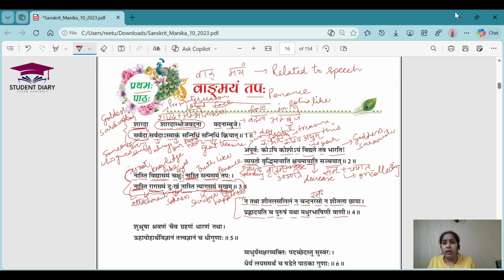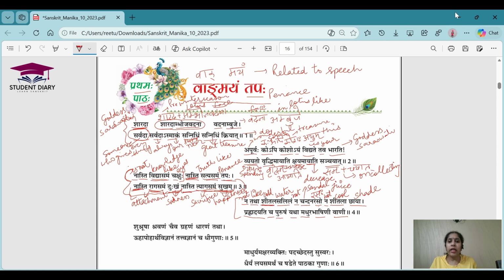Right? Na means not. Tatha means like. Sheetal salilam. Sheetal means cold. Salilam means water. So sheetal has been used as an adjective for salilam. Fine. Na means not. Chandan rasaha. Chandan means sandal. Rasaha means the nectar or the juice, you can say. Na means not, shitala means cool, chaya means shade. So if I say shitalam, that is an adjective for salilam. If I say shitala, that is an adjective for chaya.